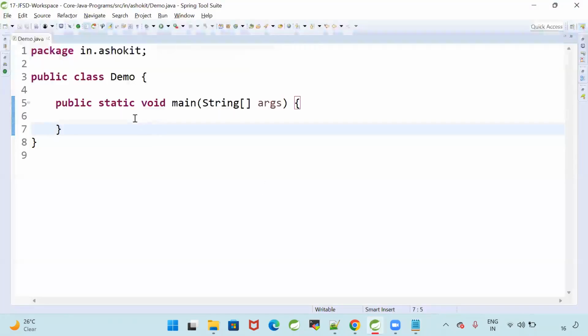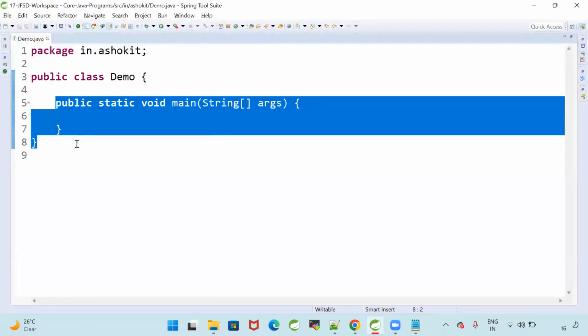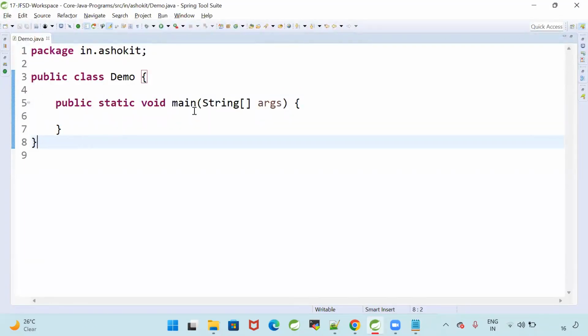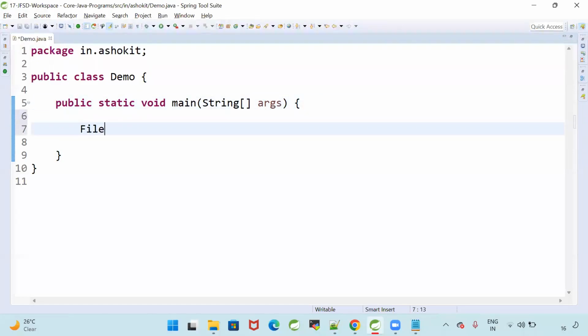Now I'm taking one class with public static void main. Here I'm trying to create one object for FileReader: FileReader fr = new FileReader, and I'm giving some file name, abc.txt. The file may or may not be available.